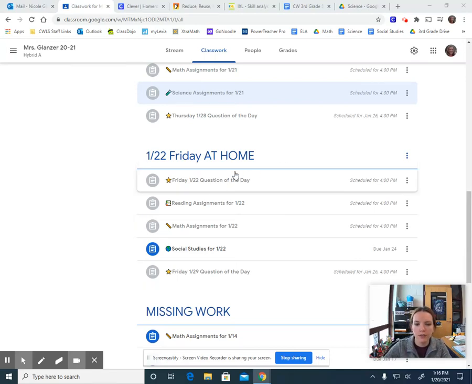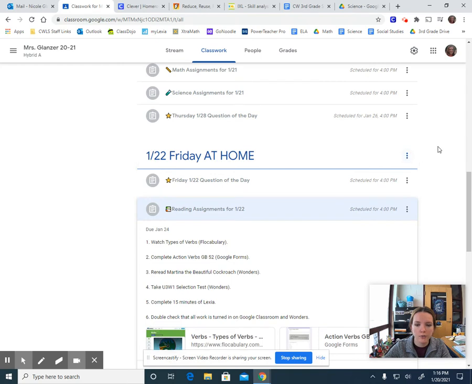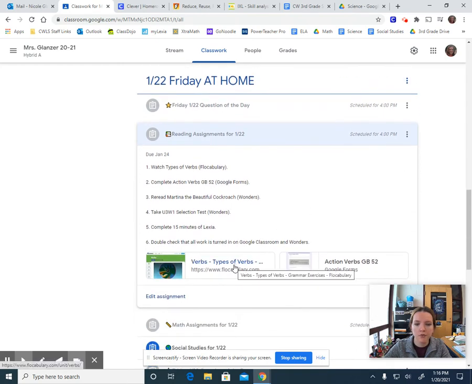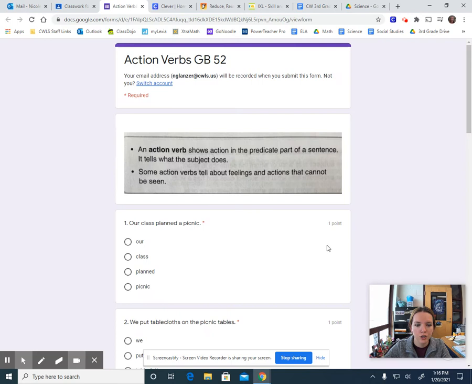So first, as always, remember to complete the question of the day and get that turned in. And then we can move on to reading. So for reading, you have this types of verbs vocabulary assignment. And then after you watch that, you're going to go to this Google form, action verbs.